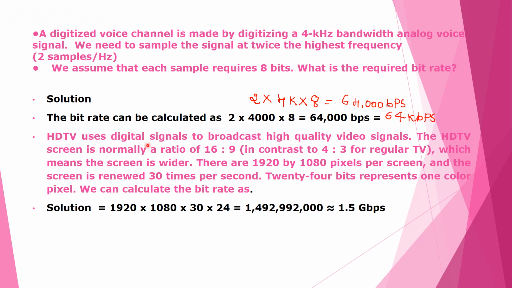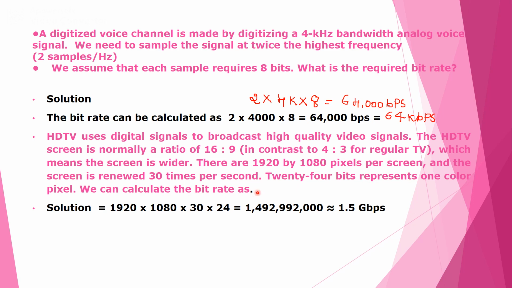Similarly, the second problem: HDTV uses digital signals to broadcast high quality video signals. The HDTV screen normally has a ratio of 16:9, which means the screen is wider. There are 1920 by 1080 pixels per screen, and the screen is renewed 30 times per second. 24 bits represent one color pixel.